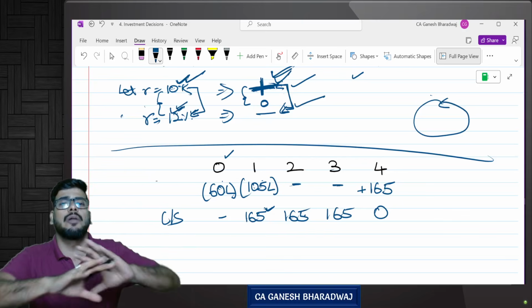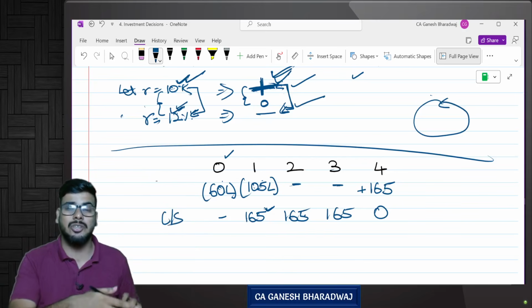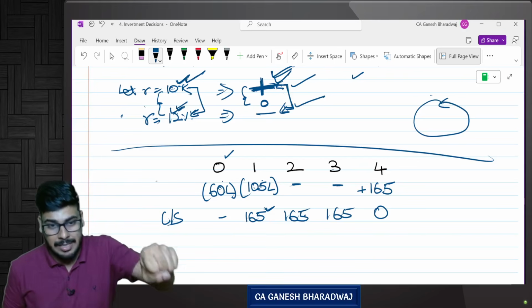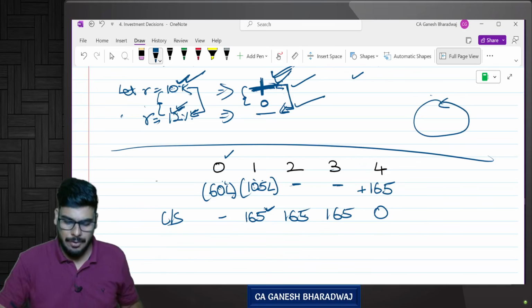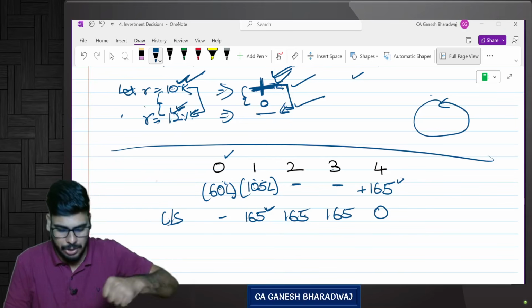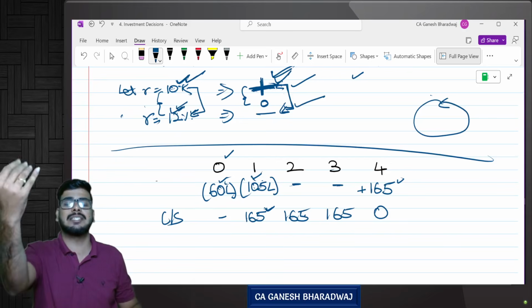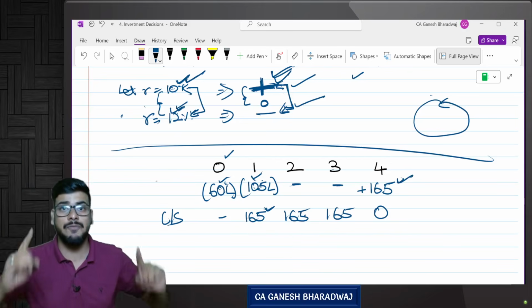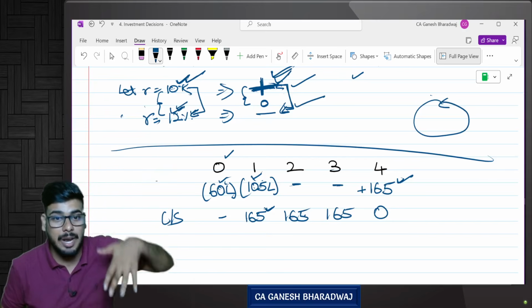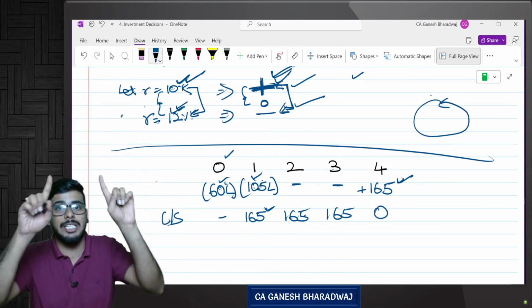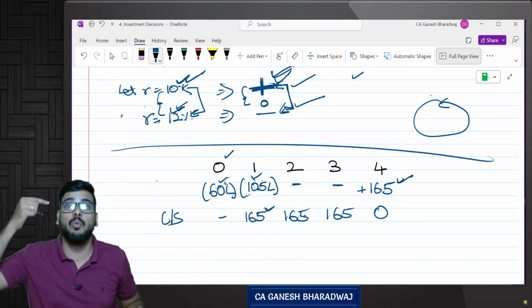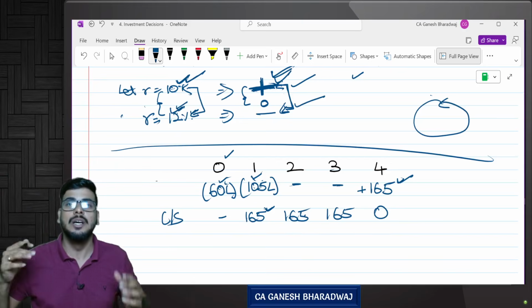At the end of the project, whatever stock I have, I will just sell it off and realize cash. Correct, guys? Yes. So I invested money to have these stocks, and at the end of the period, I sold this stock and realized money. Initially, when I brought in the stock, it was a cash outflow, and when I sell it off and realize money, it is a cash inflow. Yes or no? Always remember, till now the only cash outflow that we have seen is our capital investment.